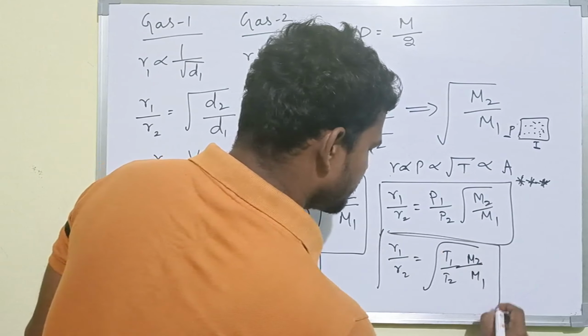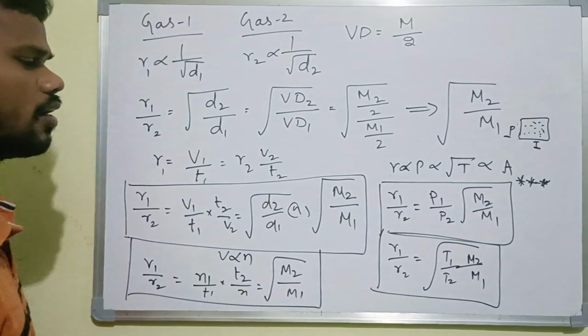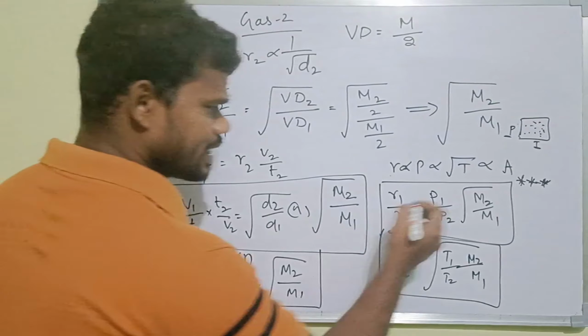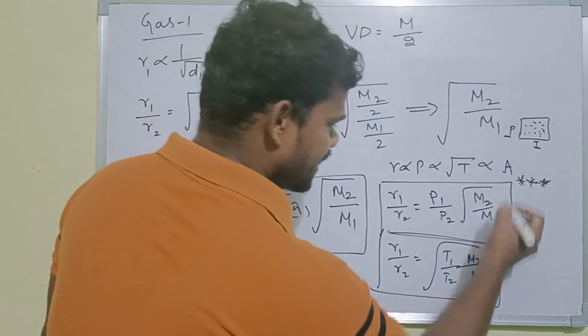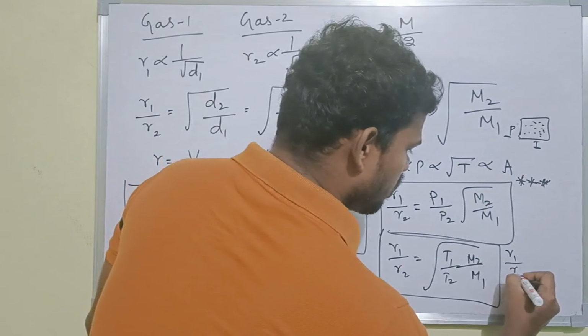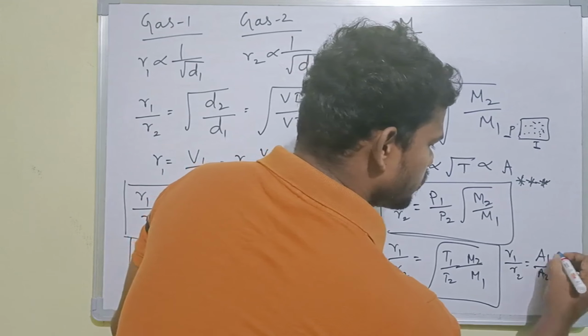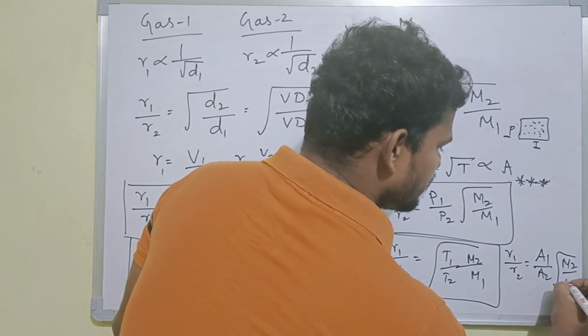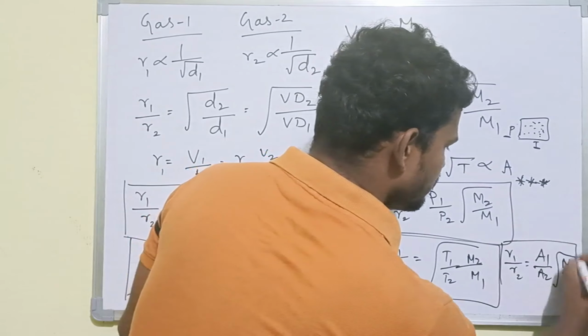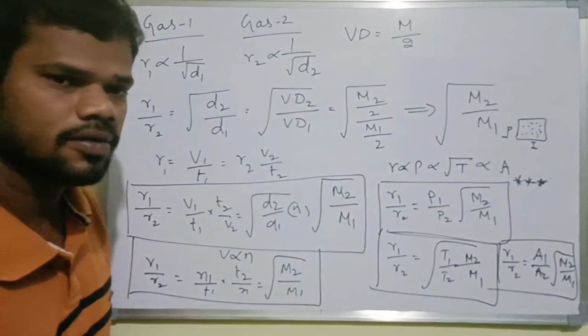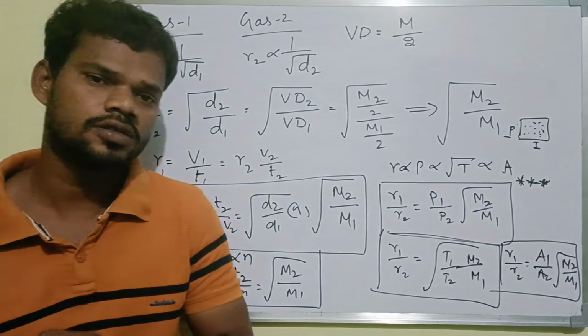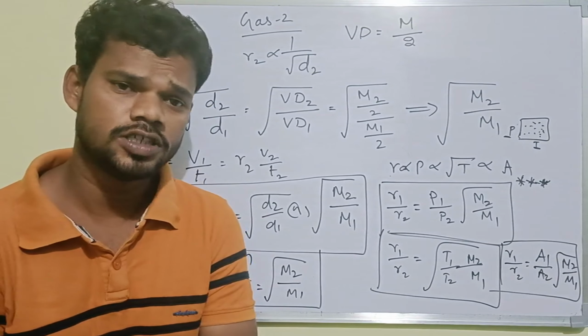In case of area, R1 by R2 equals A1 by A2 into root of M2 by M1. These are the formulas we use for Graham's law of diffusion.